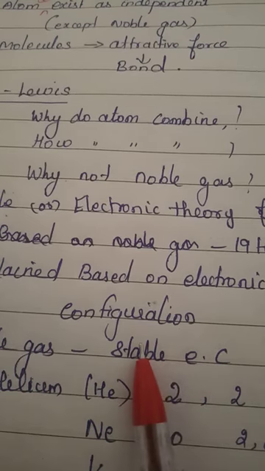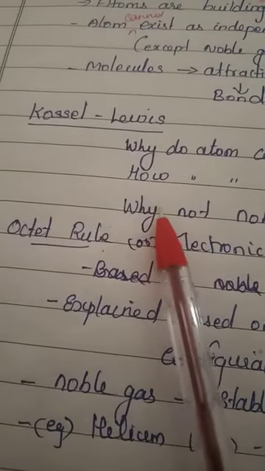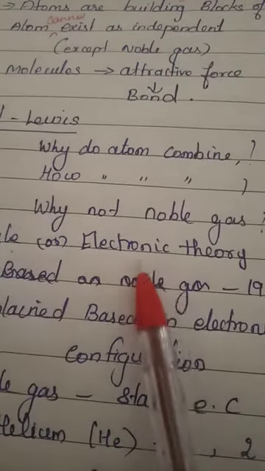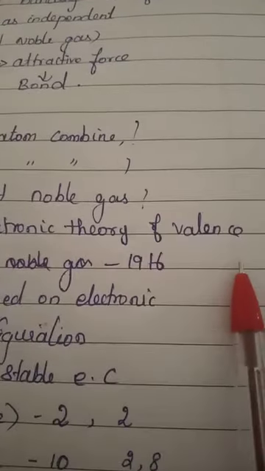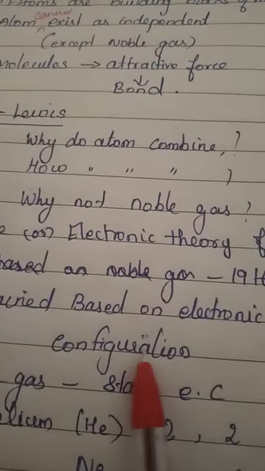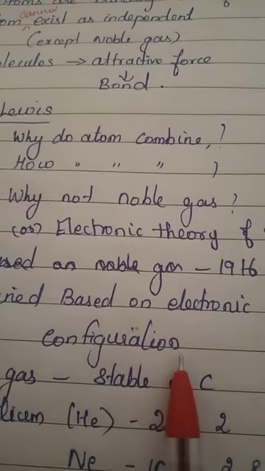Okay students, we have three reasons why atoms have to combine. For these three reasons we are going to see the explanation given by the scientists Kossel and Lewis. He formulated a theory called the octet rule, or the electronic theory of valency, in the year 1916. This theory, his explanation, is based on the electronic configuration.